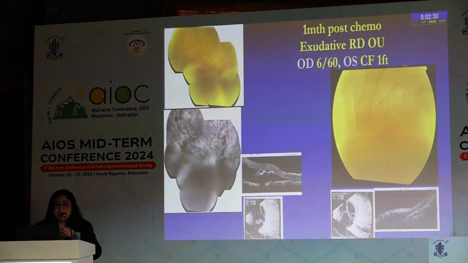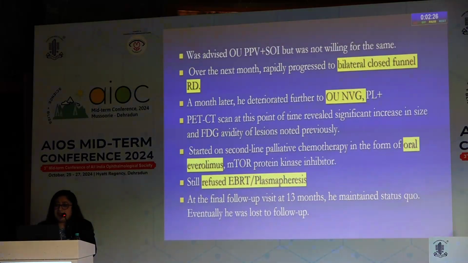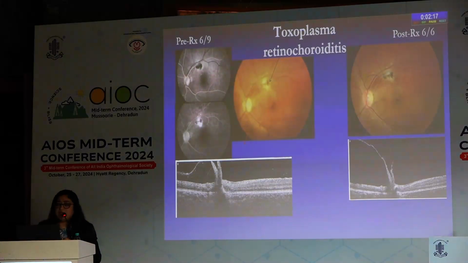However, he progressed to develop exudative RD, refused to undergo surgery, and eventually developed NVG, and he still refused plasmapheresis till the end. He was put on palliative chemotherapy as well.